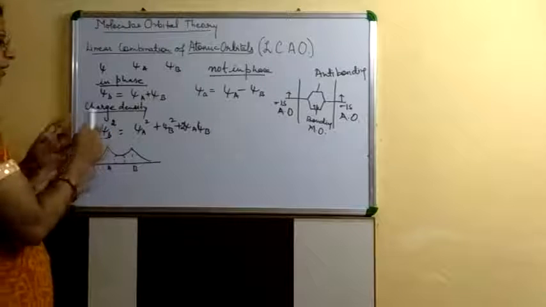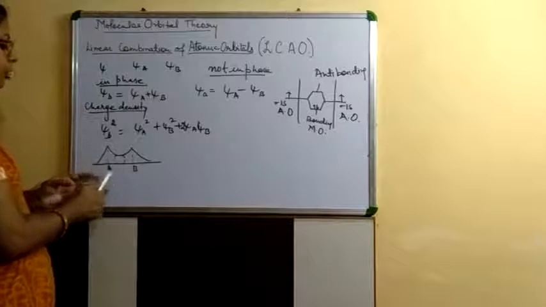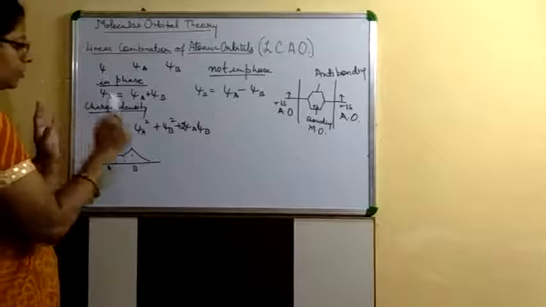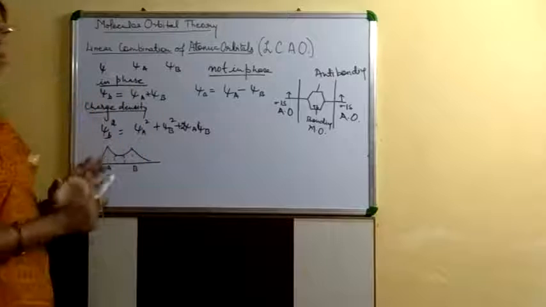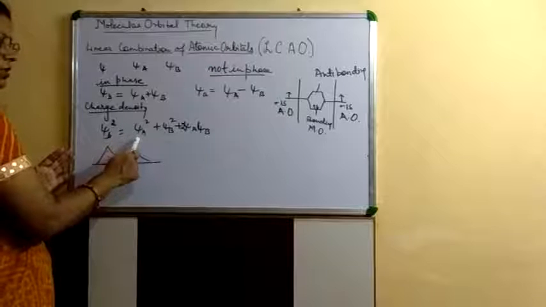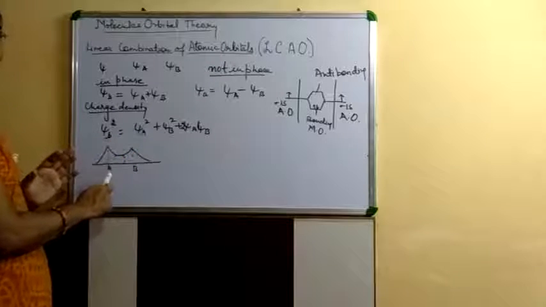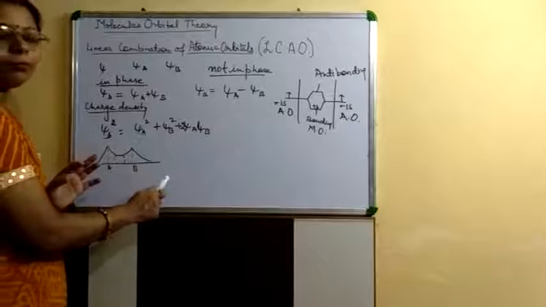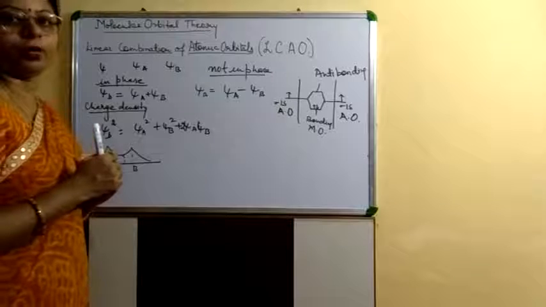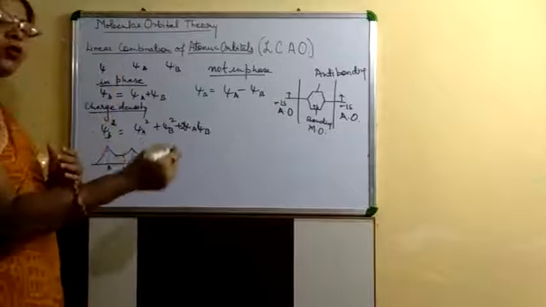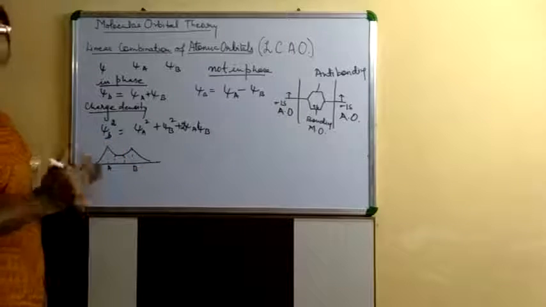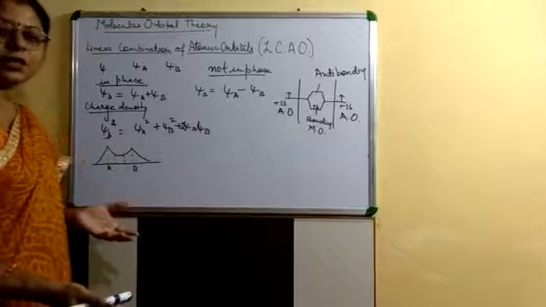So the charge density in the bonding molecular orbital is 2 psi AB more than the sum of the charge densities of atomic orbital A and atomic orbital B. This is because of the overlapping of the atomic orbitals. Means the more the overlapping, the more the value of the charge density here. What is the function of charge density here?